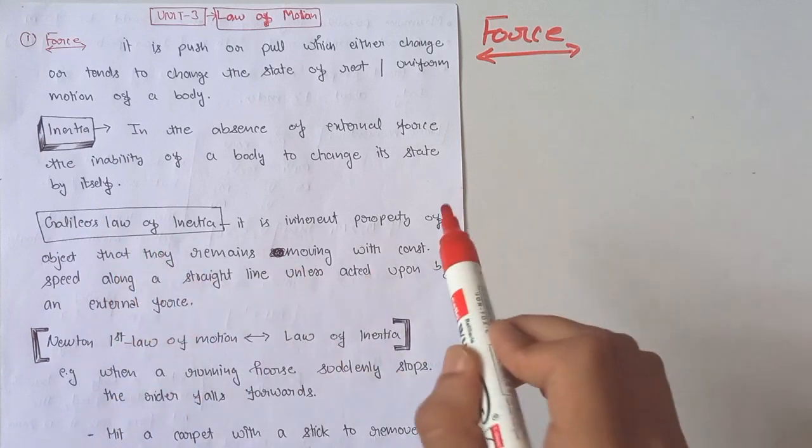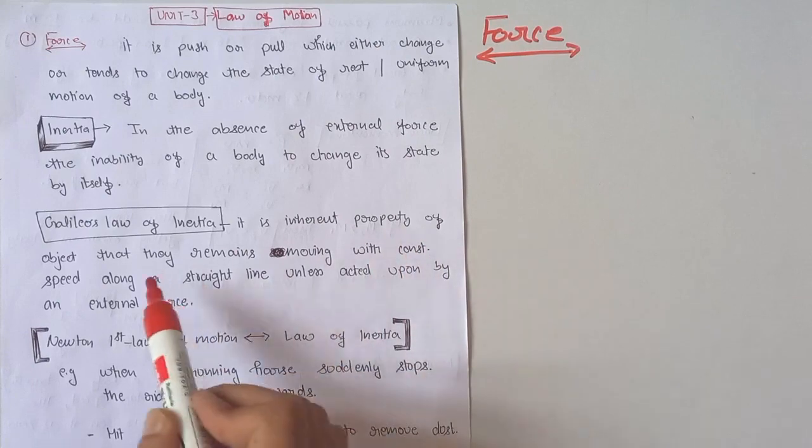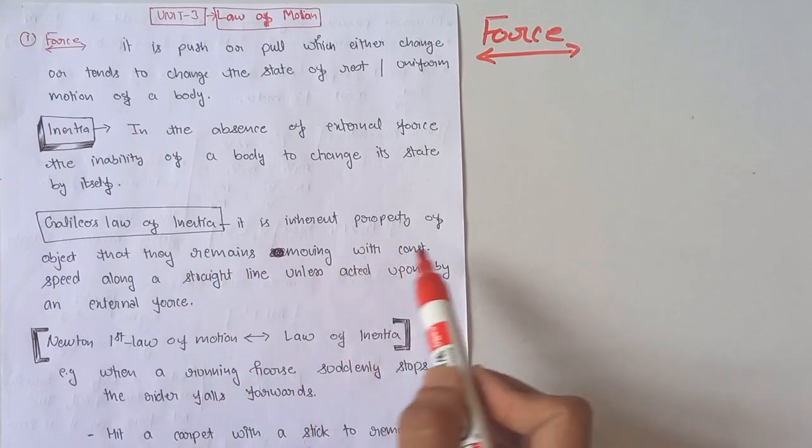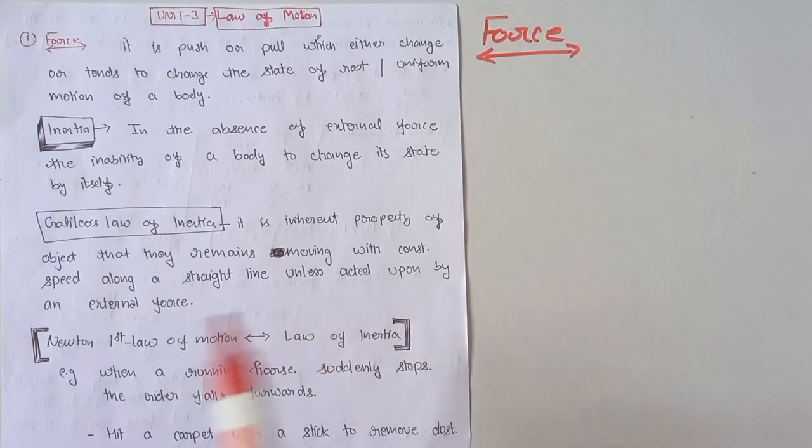It is the inherent property of an object that remains moving with constant speed along a straight line unless acted upon by an external force. I hope these definitions are clear to you.